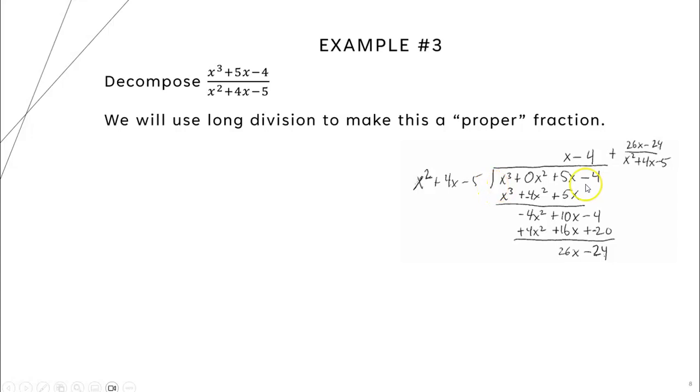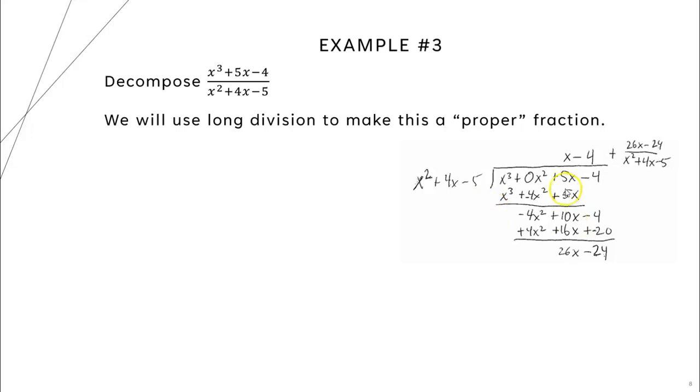Somehow this got erased here, so ignore that little part. I found x squared going into x cubed gets us an x. So then I take this x and multiply by every term in the divisor: x times x squared, plus 4x times an x, minus a 5 times an x. That gets us an x cubed plus a 4x squared minus a 5x.